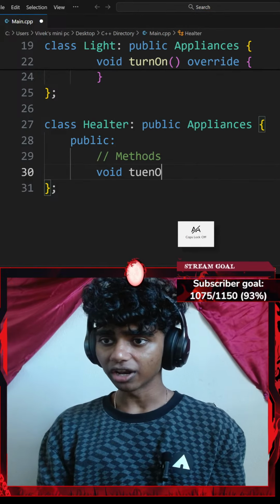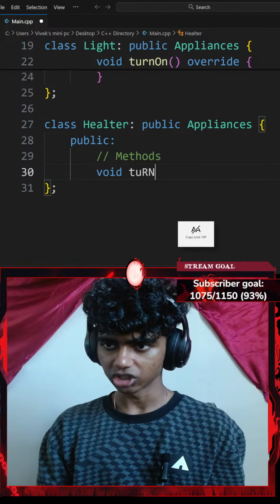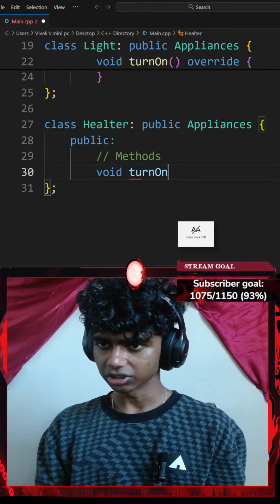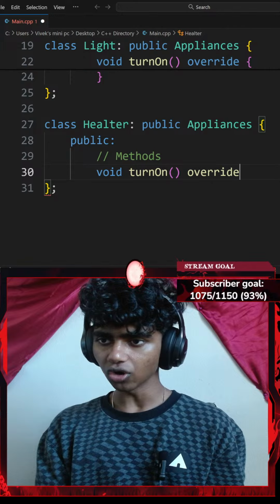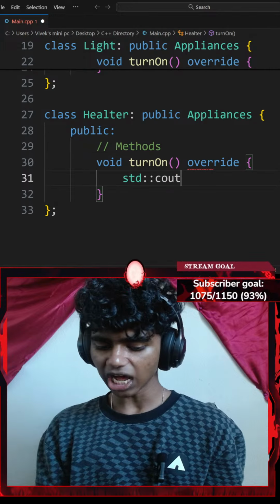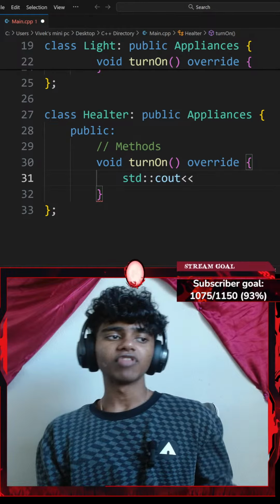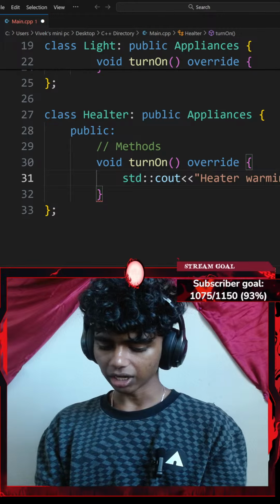That's it. I'm going to create another void turn on method. So I'm going to go with turn on with a pair of parentheses, and then I'm going to be using the override keyword. I'm going to be overriding every single thing inside of my turn on method. This is going to have a standard console output with an insertion operator that is going to say something like heater warming up, with a forward slash n newline ending with a semicolon.